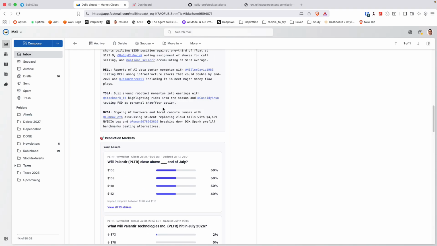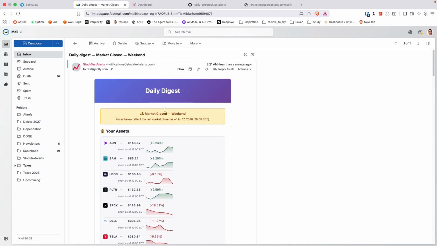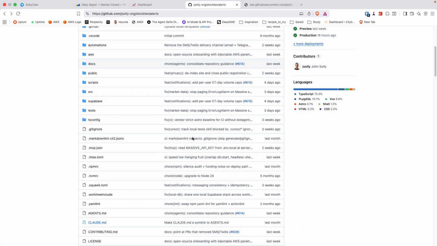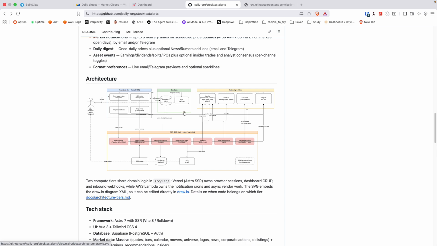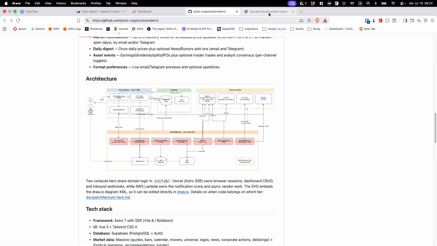So yeah, this is an example of an email-based notification. And then I showed you the Telegram. This is the repo. I had AI generate this. It's kind of ugly, but I'll walk through it a bit.